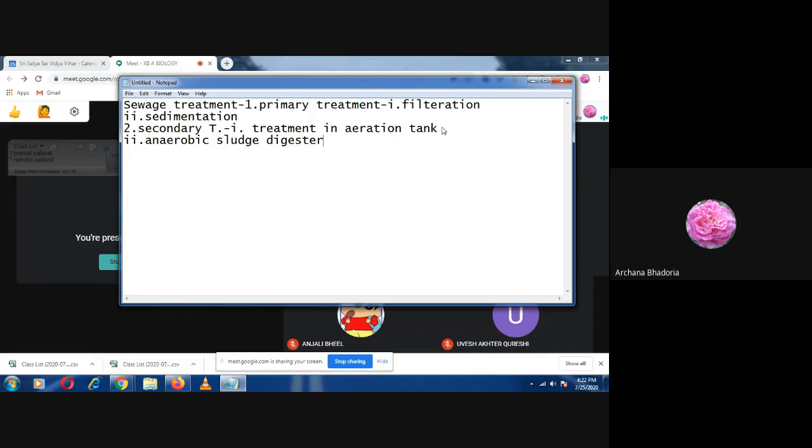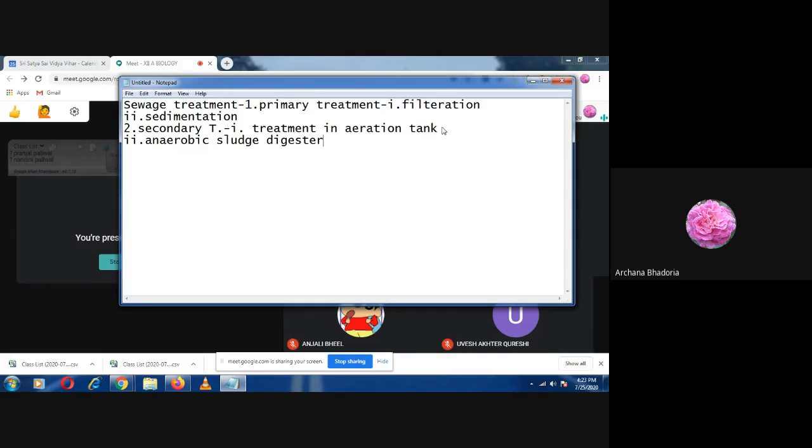So microbes will be needed for the treatment in the aeration tank. From that activated sludge, a small amount will be added to the aeration tank, and then the same process will continue. The remaining part of the sludge will be pumped into the other tanks, which are called anaerobic sludge digesters. From the word you understand here, the anaerobic microbes will be feeding on the waste present in it.